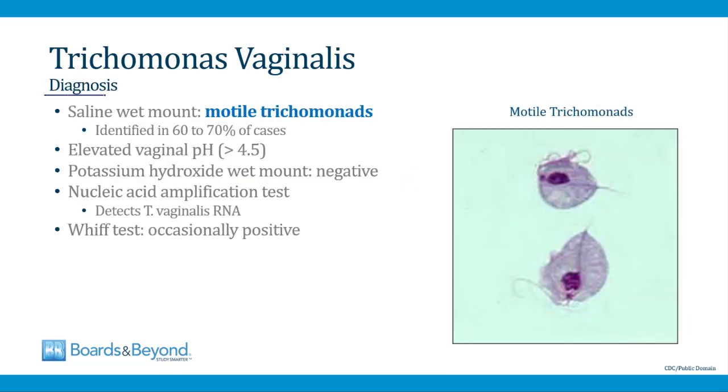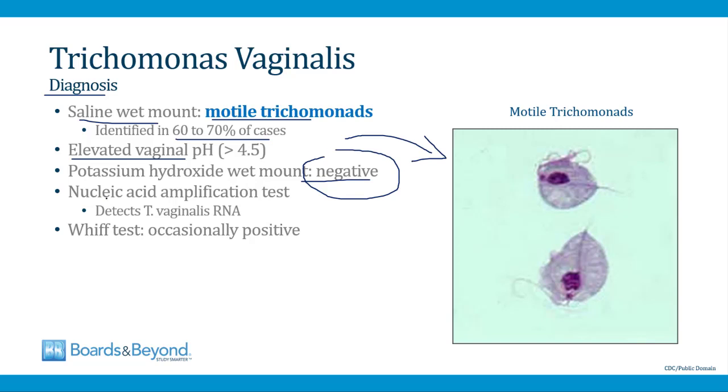You can make the diagnosis of trichomonas by examining a sample of vaginal discharge on a saline wet mount. The classic finding is the presence of motile trichomonads. This is a picture of what they look like on the slide here. These are identified in 60 to 70% of cases. So we talked earlier about how a saline wet mount will identify clue cells in bacterial vaginosis, and trichomonas, it will identify motile trichomonads. The vaginal pH is elevated in trichomonas infection just like it is in bacterial vaginosis, and the potassium hydroxide wet mount test is going to be negative. We'll talk about this in a minute, but this test is only positive in cases of Candida fungal infection.